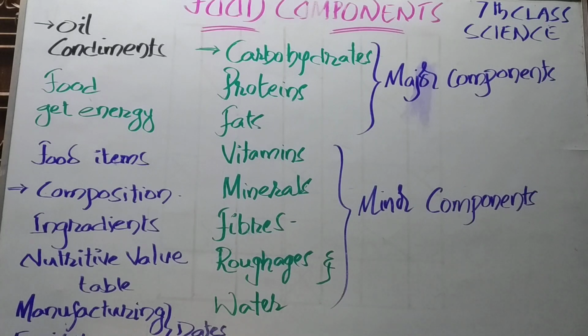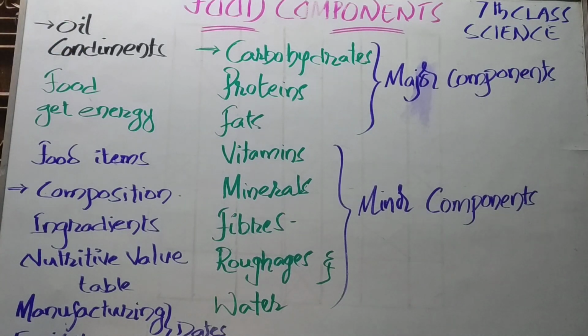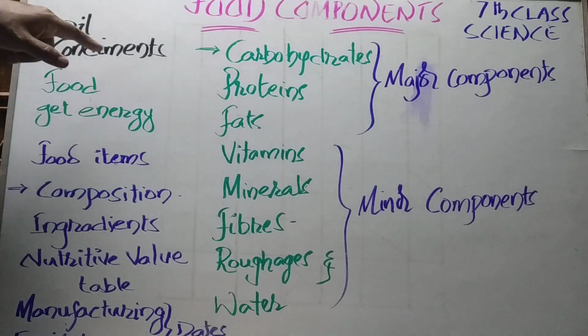Daily our mother prepares different types of food materials for breakfast, lunch, then the snacks, and also dinner. And our mother is said to be the best cook in the whole world. Our mother prepares the food items very tasty. But how is it possible to make them very tasty? Yeah. By adding some substances like oil and the condiments.